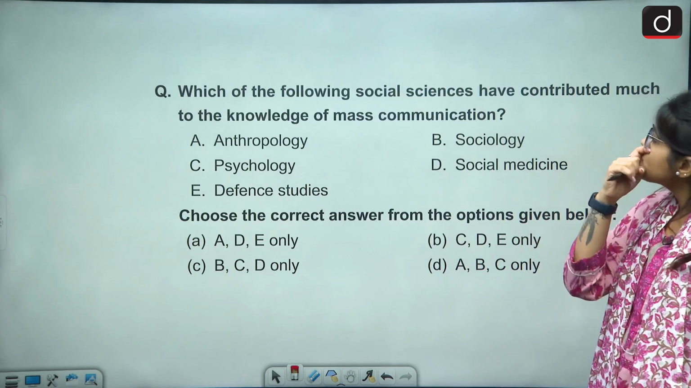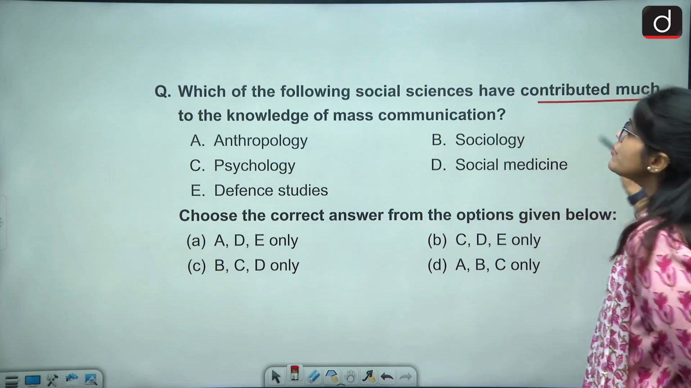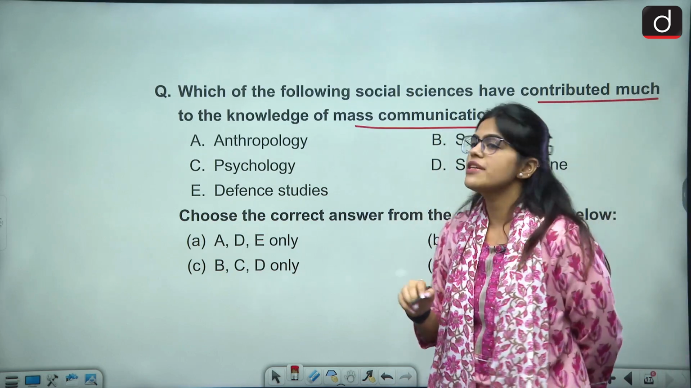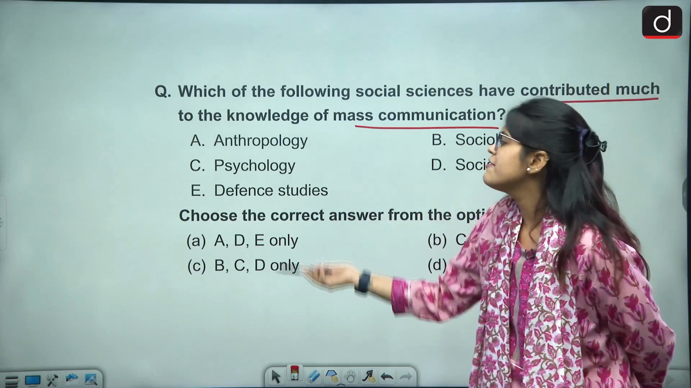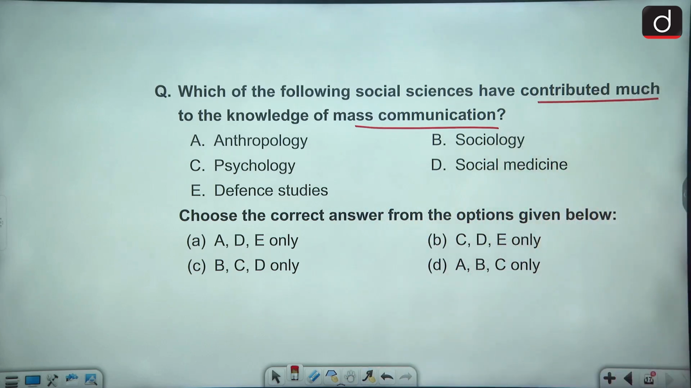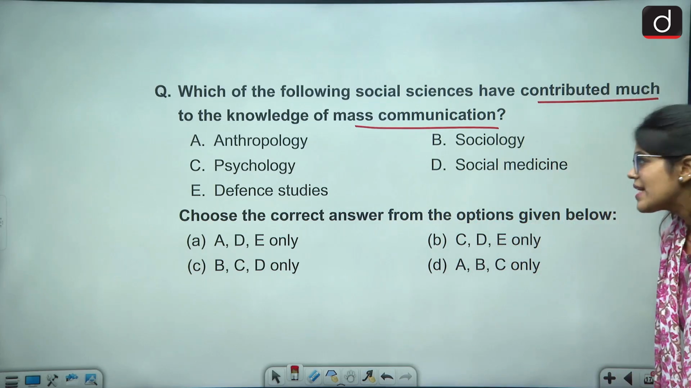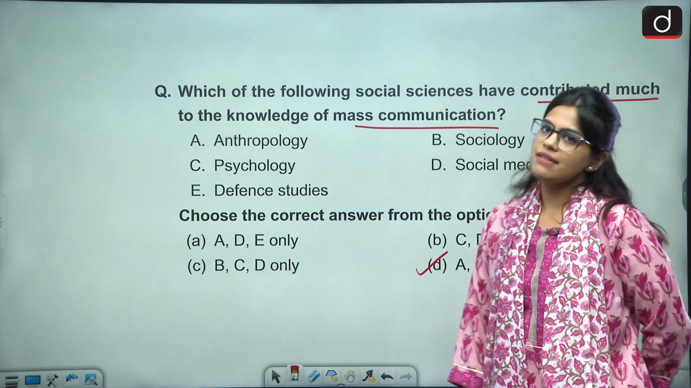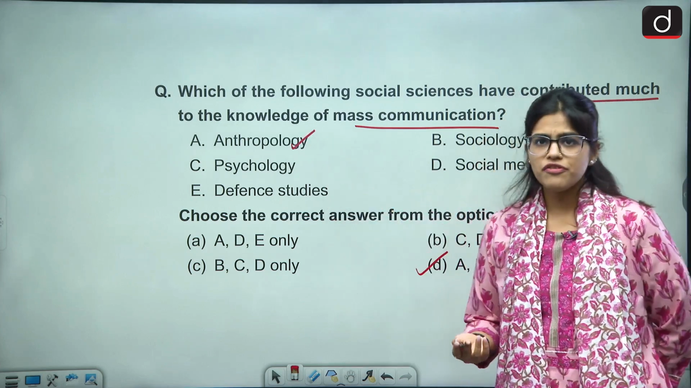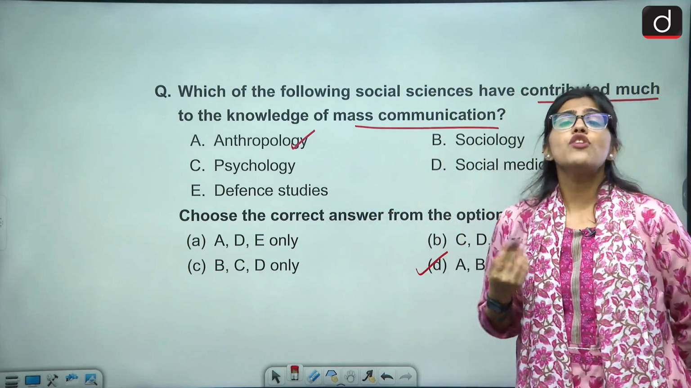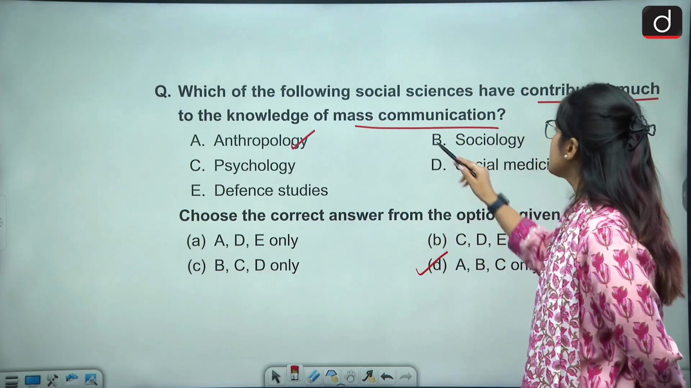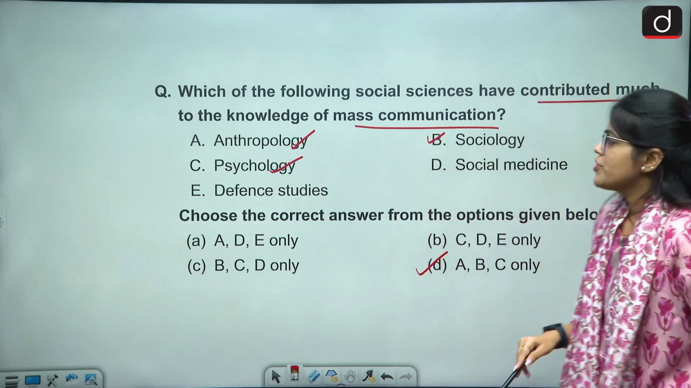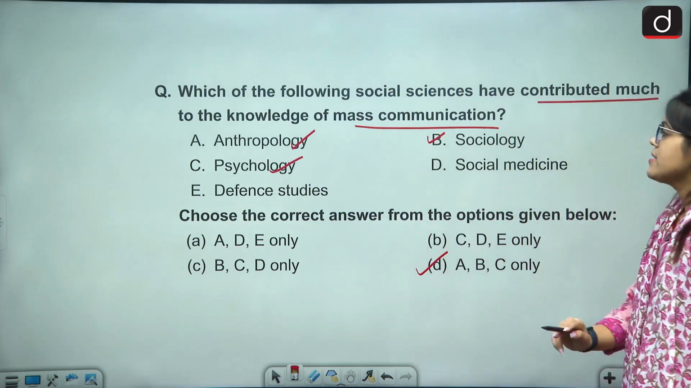Then which of the following social sciences have contributed much to the knowledge of mass communication? Anthropology, psychology, sociology, social medicine, and defense studies. What should be the right answer? Again, a very easy question. It should be D as the right answer. Anthropology is the study of humans. That's important. Otherwise, you will not know about the culture. And culture has a direct effect on mass communication, sociology, and psychology. So, D is the right answer.